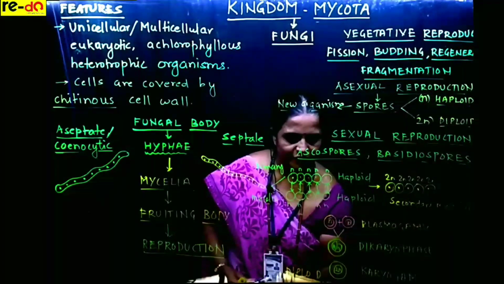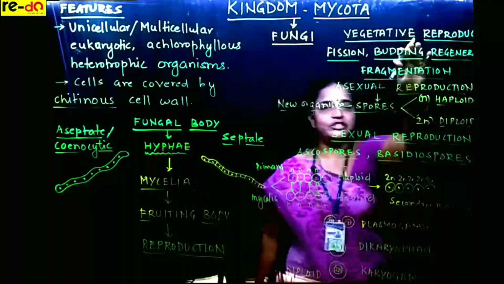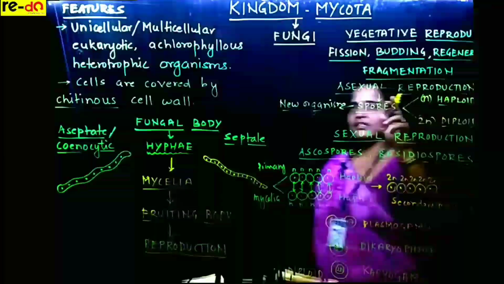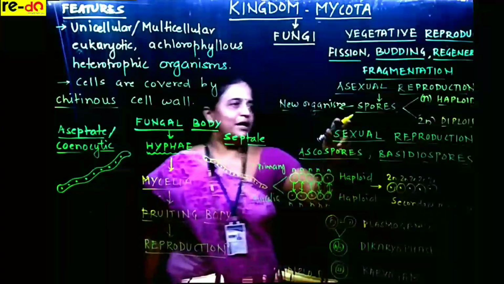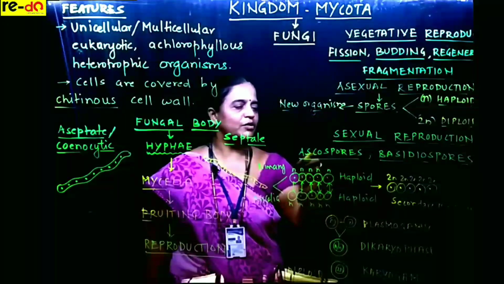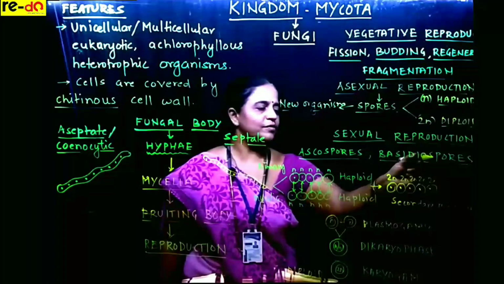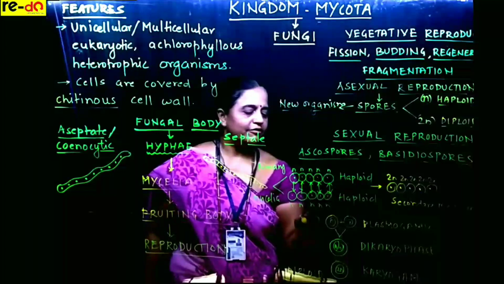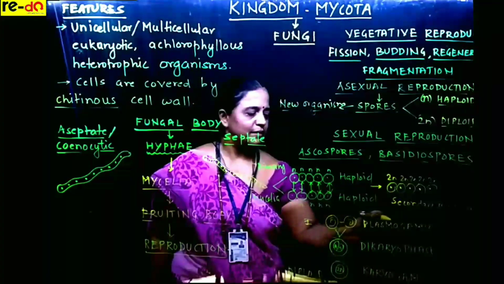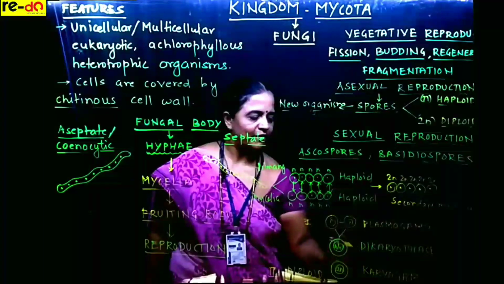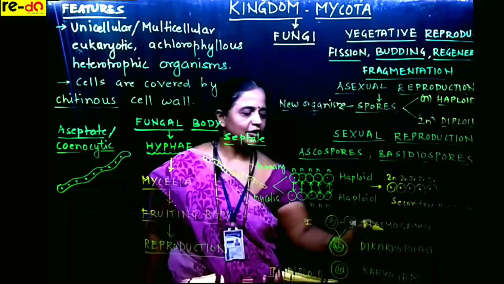Like this, fungi reproduce vegetatively by fission, budding, regeneration, asexually by producing special spores, and sexually by producing ascospores, basidiospores, and so on. During sexual reproduction, the first stage is plasmogamy, the second stage is karyogamy. The temporary phase is called dikaryophase.